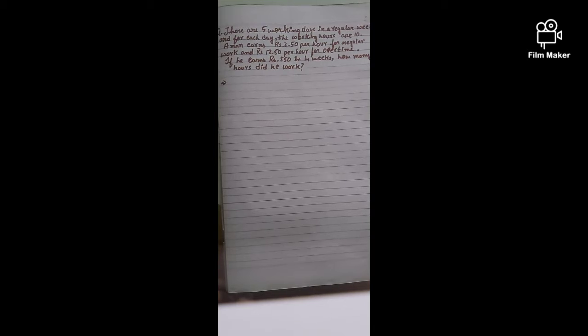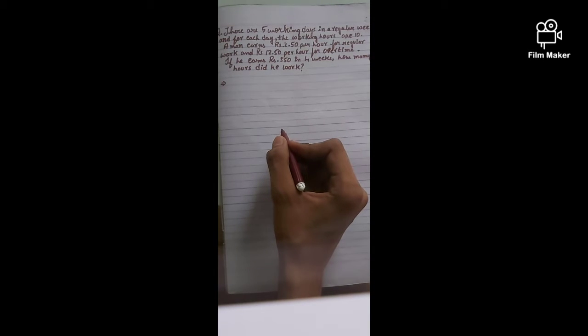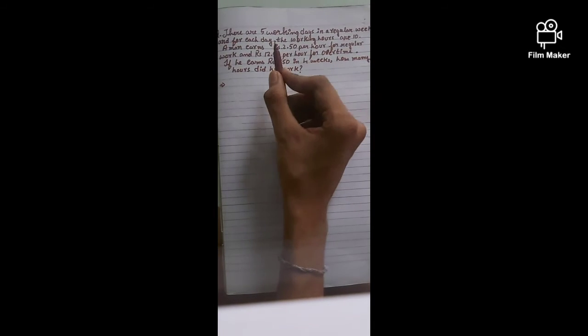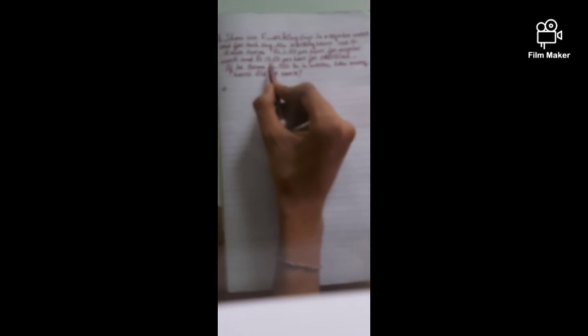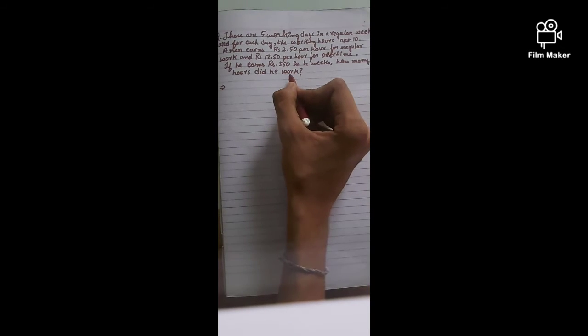So here I am going to share some aptitude based knowledge to all of you. So here is the first aptitude question. The question says that there are 5 working days in a regular week and for each day the working hours are 10, and a man earns rupees 2.5 per hour for regular work and rupees 12.5 per hour for overtime. If he earns rupees 550 in 4 weeks, how many hours did he work?